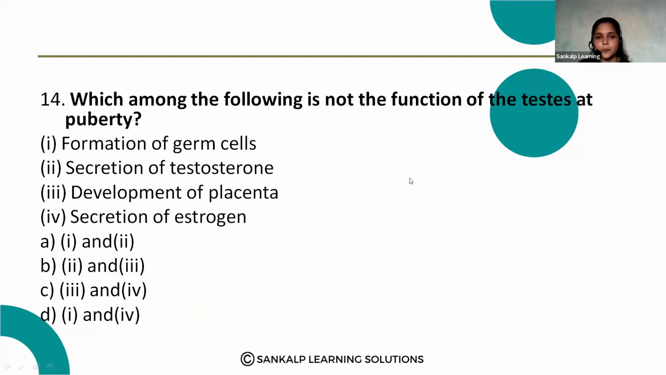Next question. Which among the following is not the function of the testes at puberty? First one, formation of the germ cells; secretion of the testosterone; development of placenta; and secretion of estrogen. Here, which is not a function of the testis? Read the question properly.